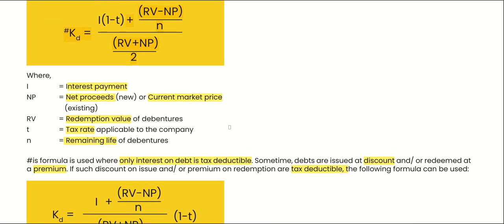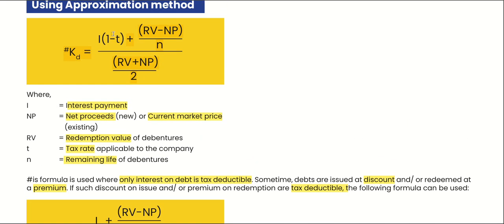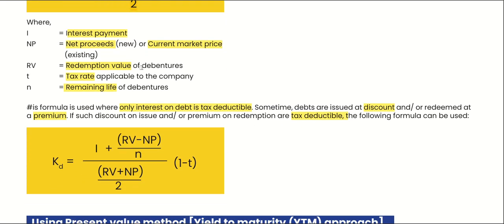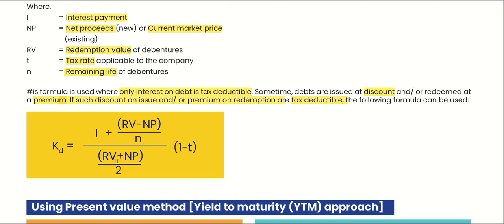When only interest is tax deductible, we will do 1 minus tax next to interest only. But when the question specifically says that redemption value is also tax deductible, then we have to do 1 minus tax next to the whole formula.